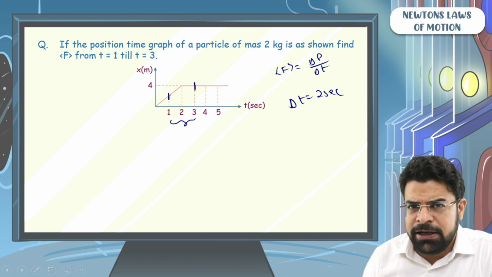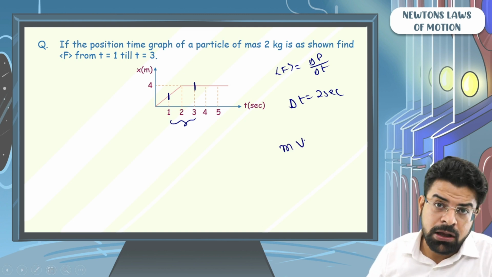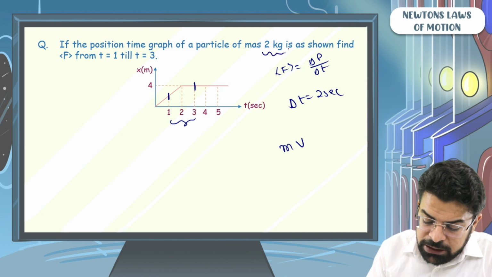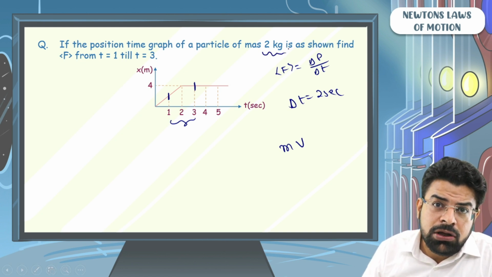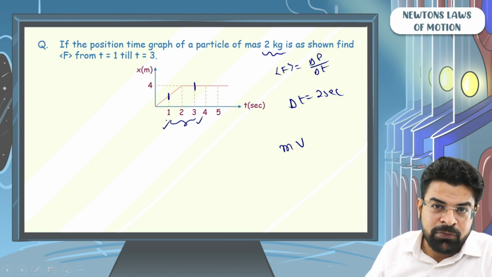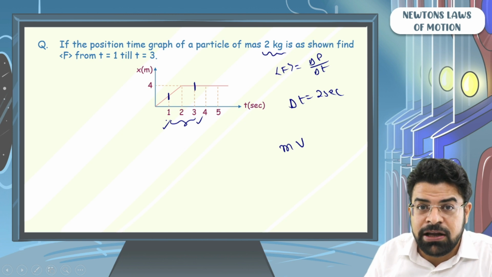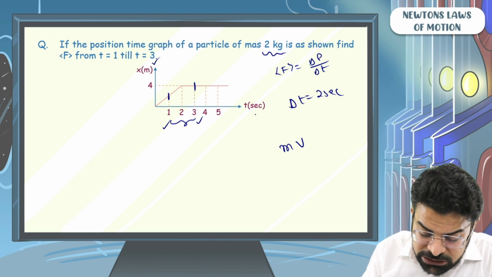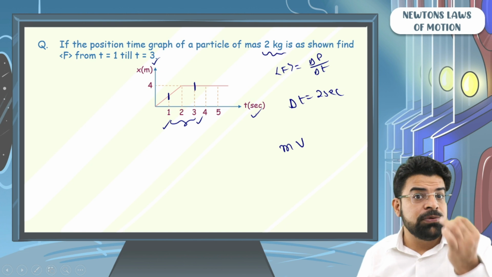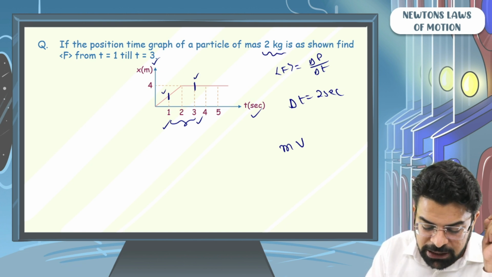To know the momentum at any instant, you need to know mass and velocity. In the question, they have given you that mass is 2 kg. So as to know the momentum at time equals to 3 and at time equals to 1, what you need is the velocity at time equals to 3 and time equals to 1. And looking at the position time graph, how to find the velocity at time equals to 3 and at time equals to 1?